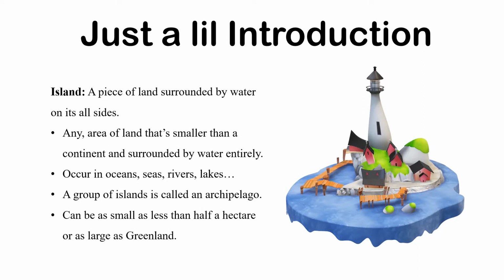What do you think? Yeah, you guys are brilliant, because the continents are huge in size, whereas the islands are very small in size. There are countless islands in the world and they can be found in large water bodies called oceans, or lakes, seas, or rivers. A group of islands is called an archipelago. For example, the Indonesian island group is called the Indonesian archipelago. The islands can be as small as less than half a hectare or as large as Greenland. And Greenland is the largest island in the world.